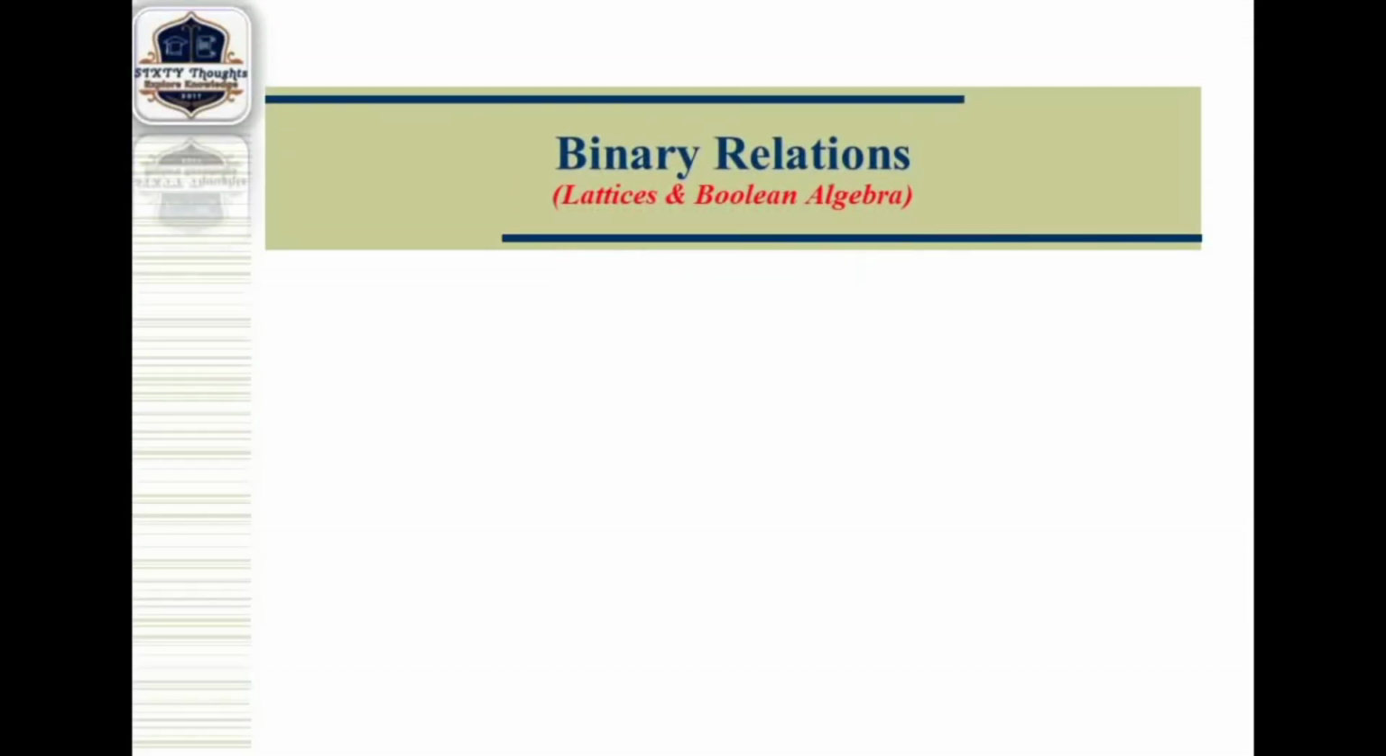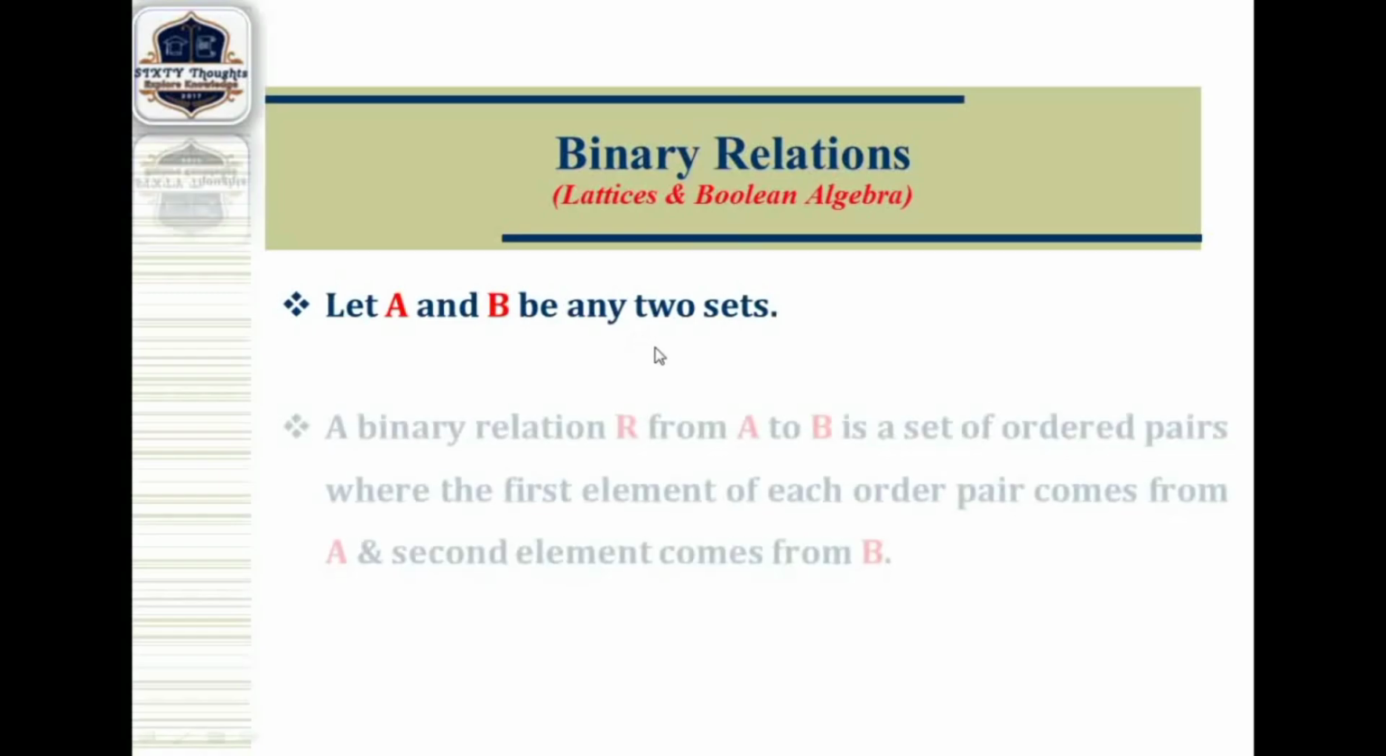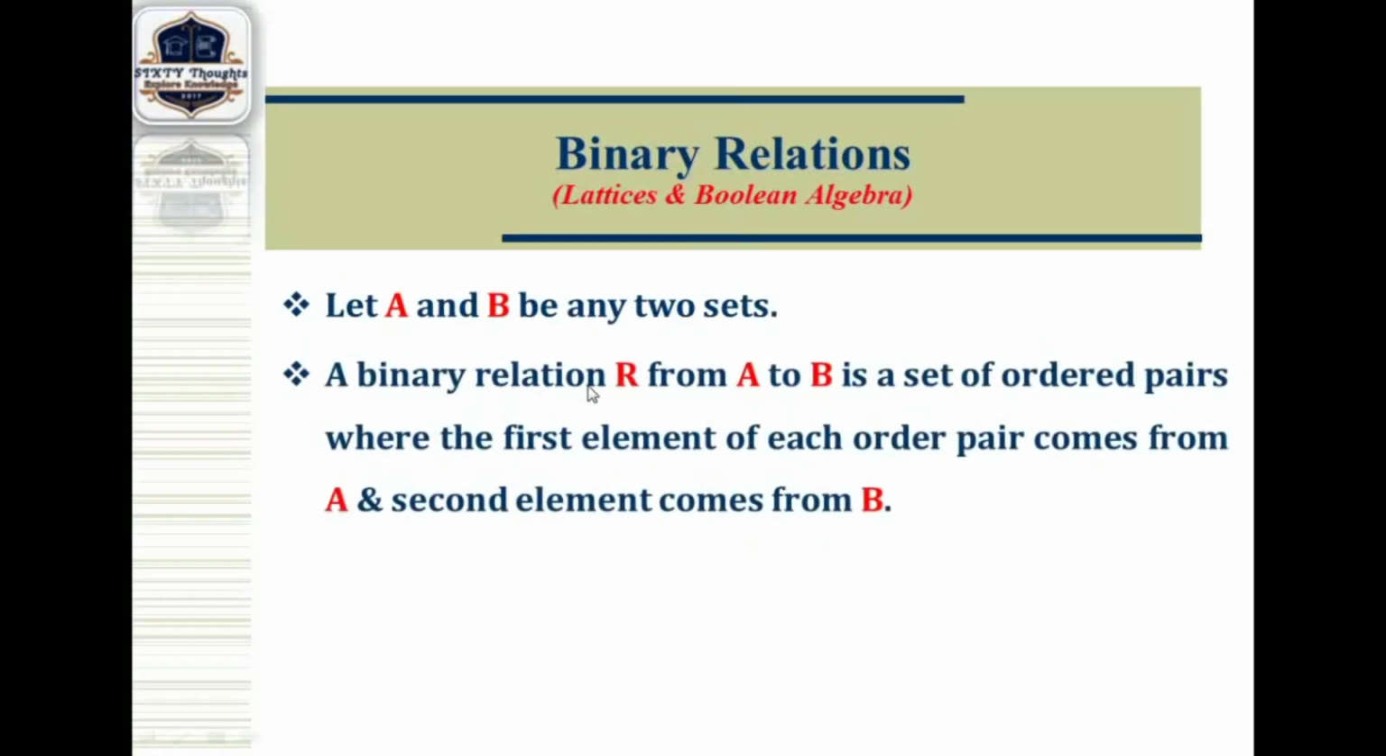Today we are going to talk about what is meant by binary relation in lattices and Boolean algebra. So let us consider capital A and B are any two non-empty sets. A binary relation capital R from a set A to a set B is a set of pairs where the first element is taken from the first set and the second element is taken from the second set.